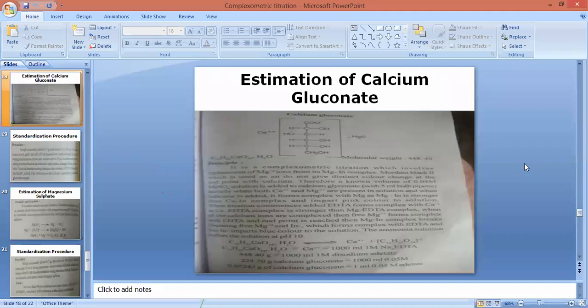So what does it represent? The assay procedure of any drug substance represents the percent purity. That is, it should not be less than 99 point and it should not be more than 101 point.